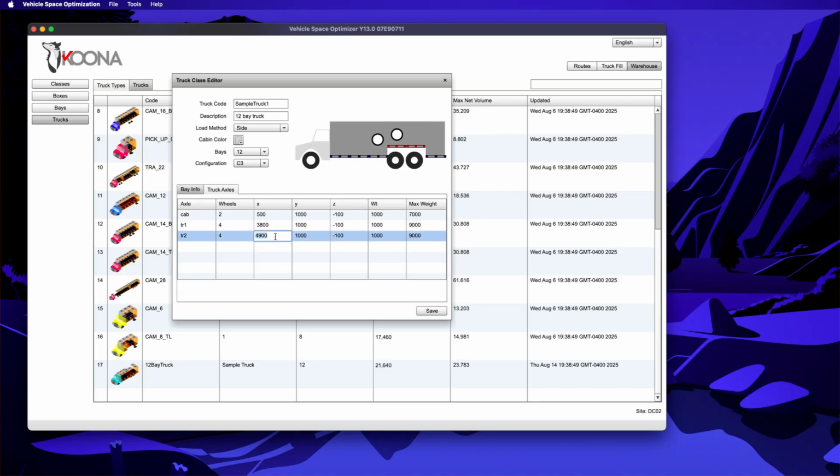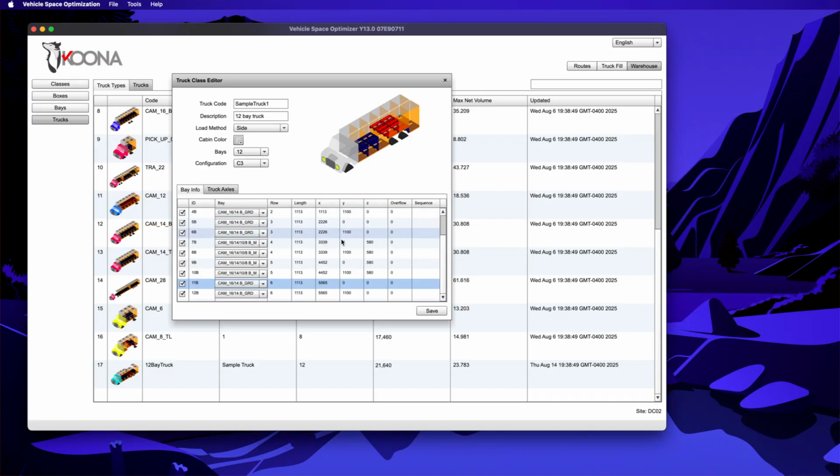We can move this a bit back, go 4,950, and this will be 3,850. This is a bit approximate. Let's put it 3,900. It's just a bit off, I guess, but it more or less works. So now we have a truck where we have the axles, they have been aligned, and we have the bays and their capacity.